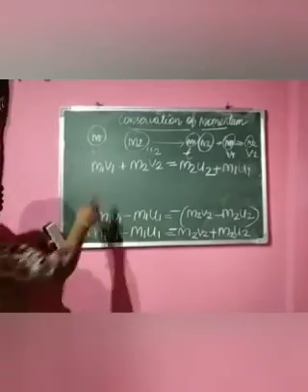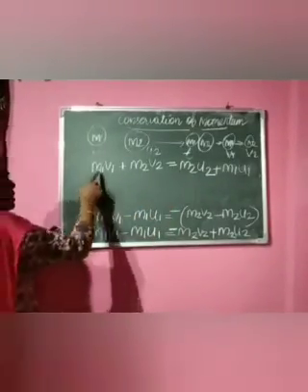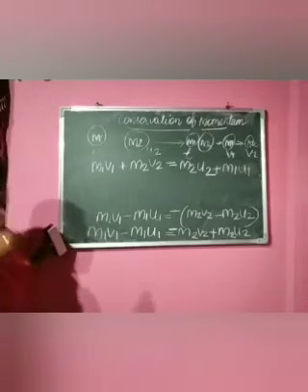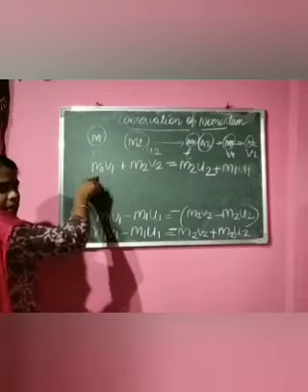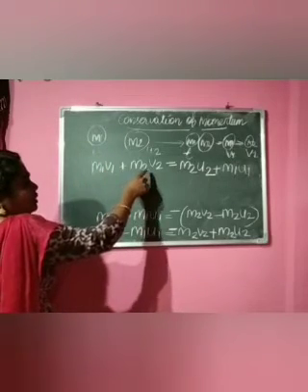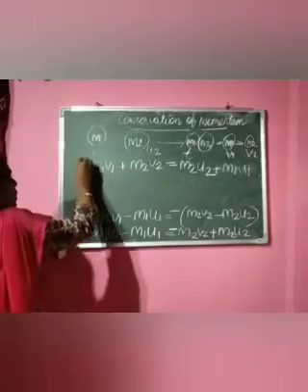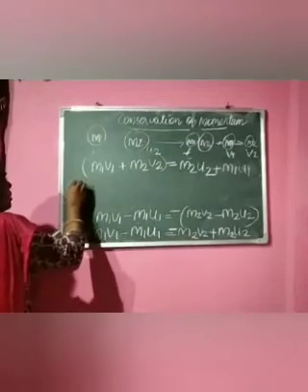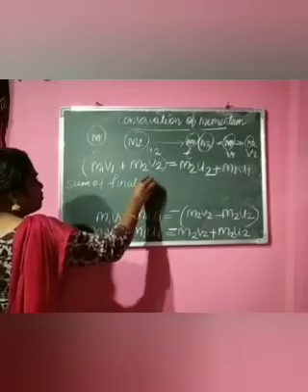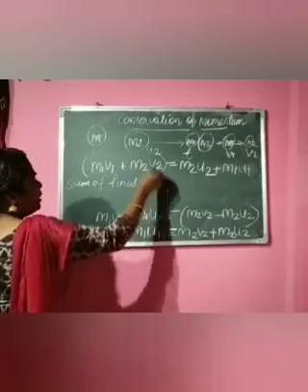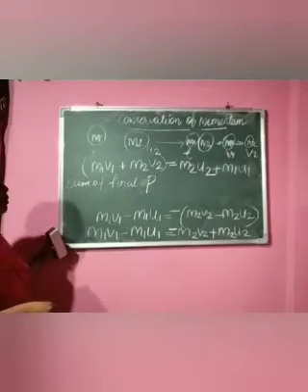Is there any speciality for this? Can you see? M1 V1 is the final momentum of the mass M1, and M2 V2 is the final momentum of the mass M2. So this part is the sum of final momentum.